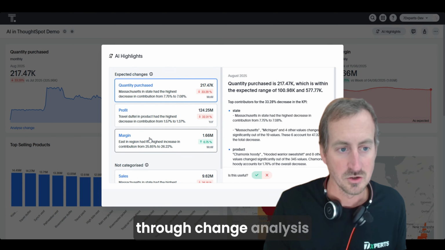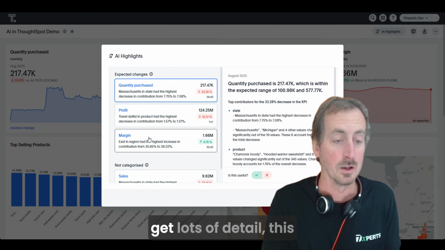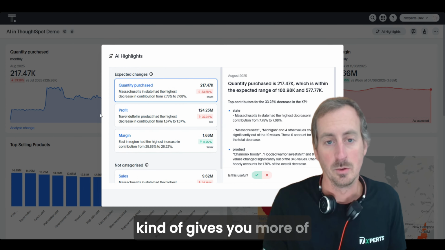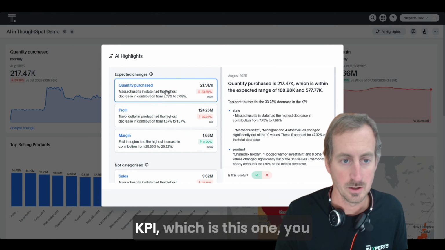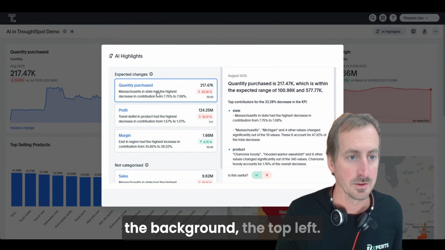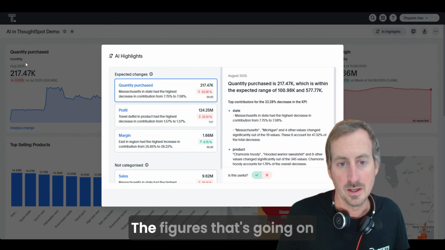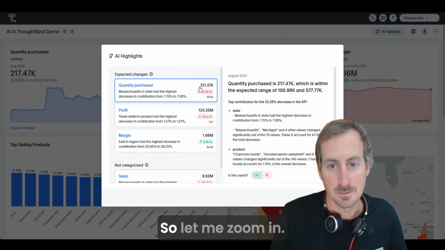Rather than clicking through change analysis one at a time, where you get lots of detail, this gives you more of a high level view of what's going on. So for the quantity purchase KPI, which is this one you can just see up here in the background, the top left, we've got the figures that's going on in the particular view. So let me zoom in.